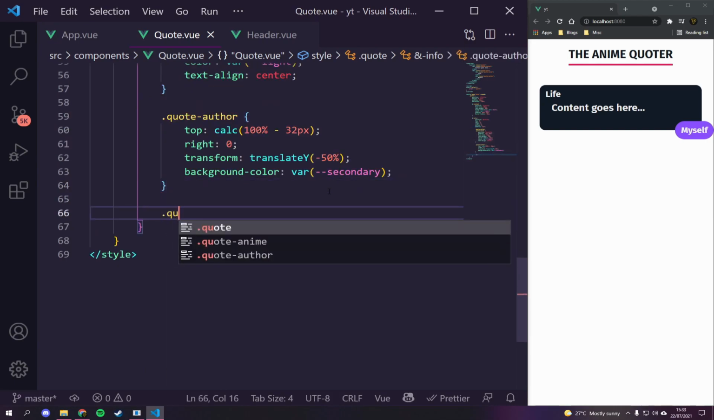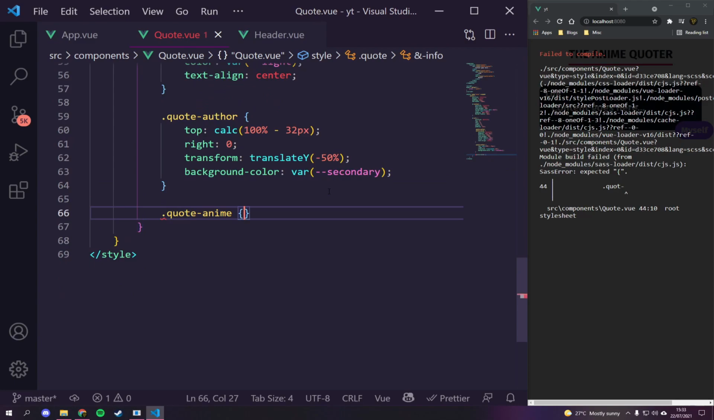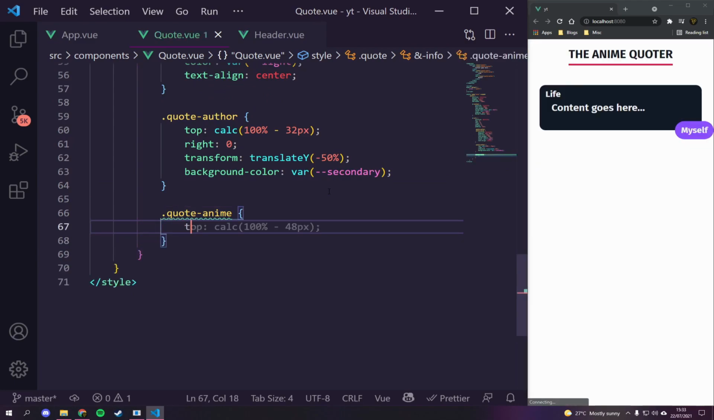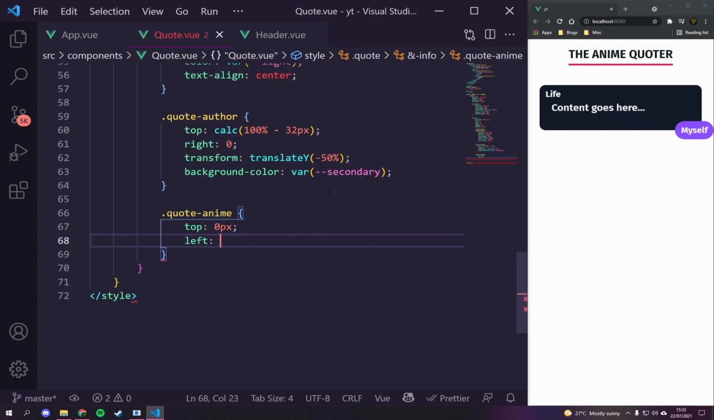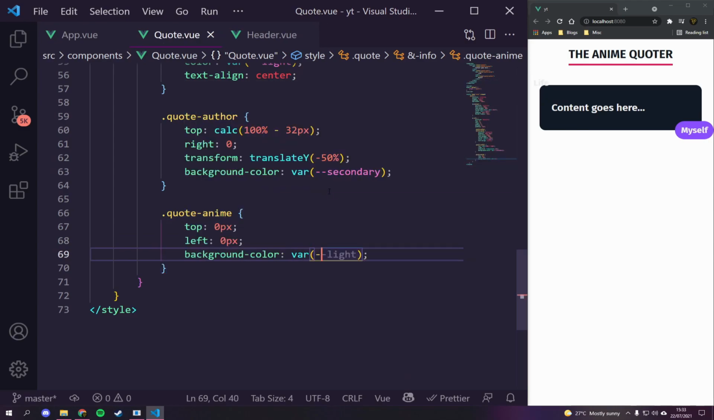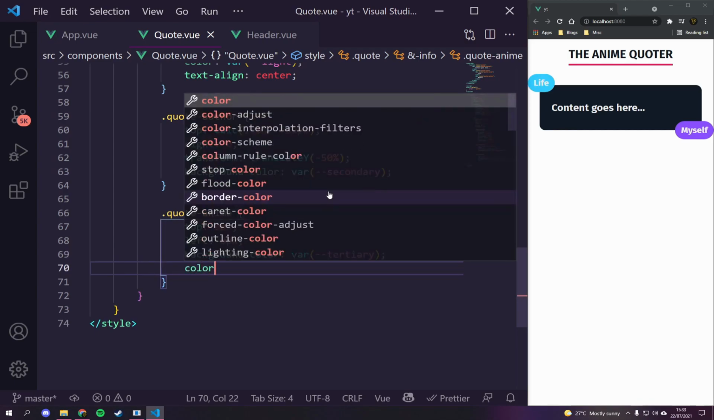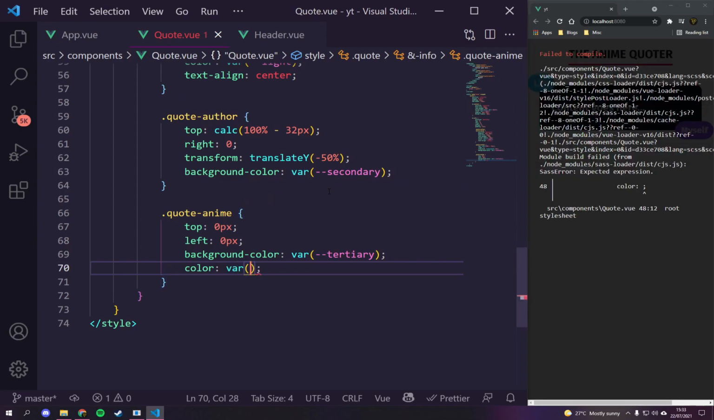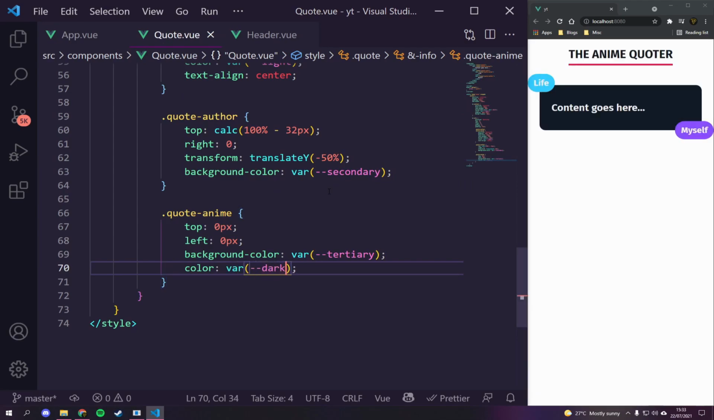And then let's get our quote anime. And inside of our quote anime, we're just going to say top 0 pixels. Left is going to be 0 pixels. We're then going to say background color is equal to far tertiary. There we go. And let's just give it a color of dark, I think, actually, because there's going to be a light color. And there you go. That's now looking good.